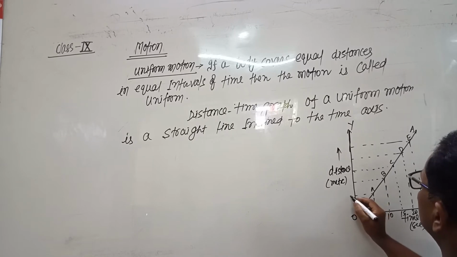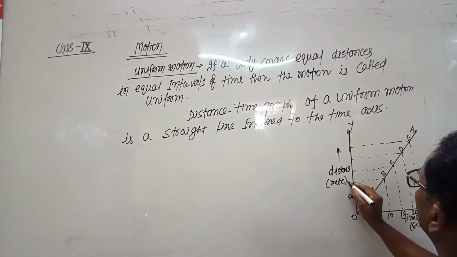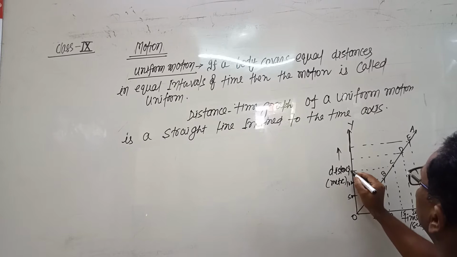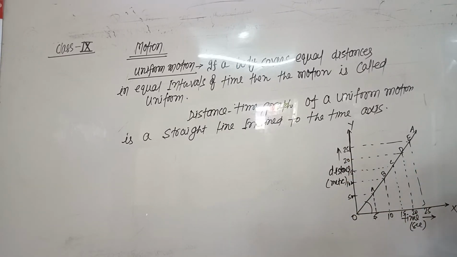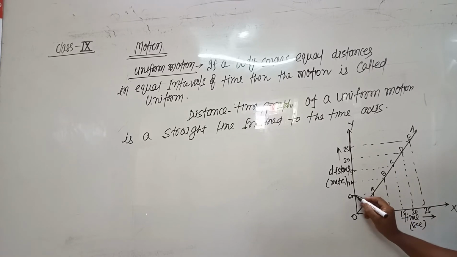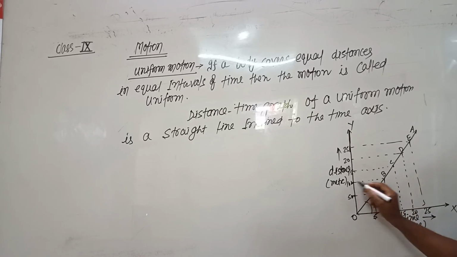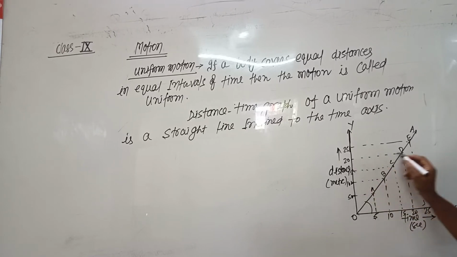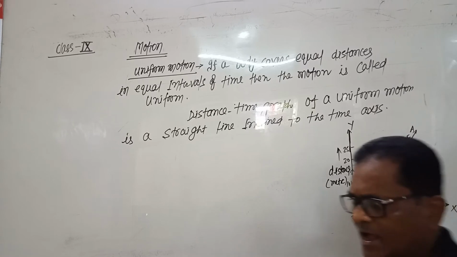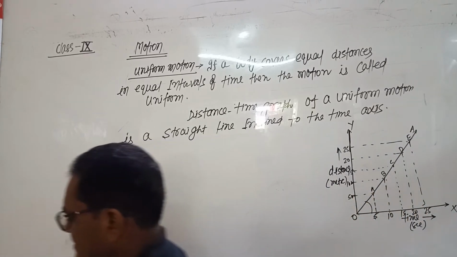And the distance is 5 meter, 10 meter, 15 meter, 20 meter and 25 meter. So it is clear from the graph that body covers 5 meter in 5 seconds, 10 meter in 10 seconds, 15 meter in 15 seconds, 20 meter in 20 seconds and 25 meter in 25 seconds.